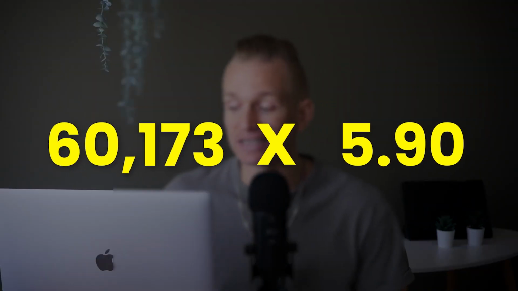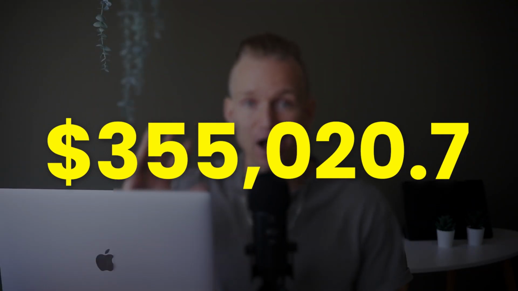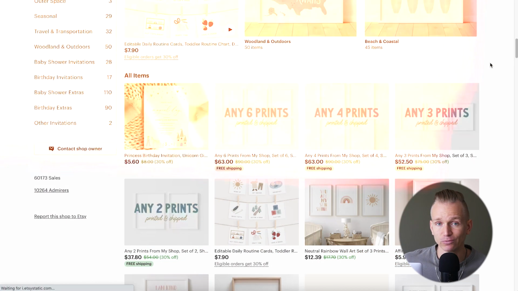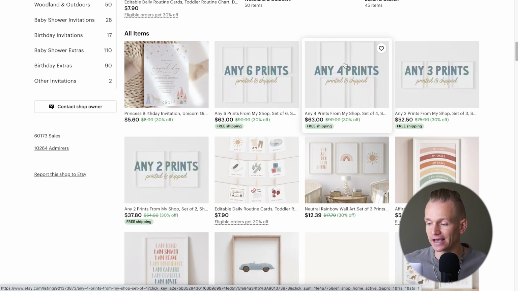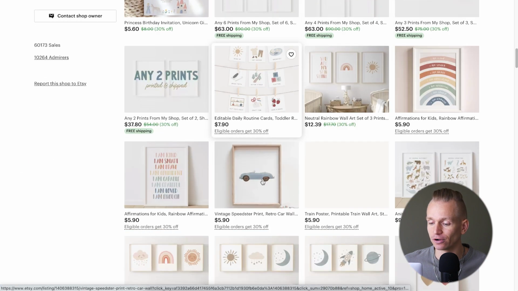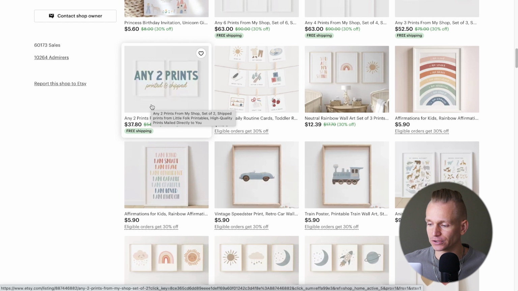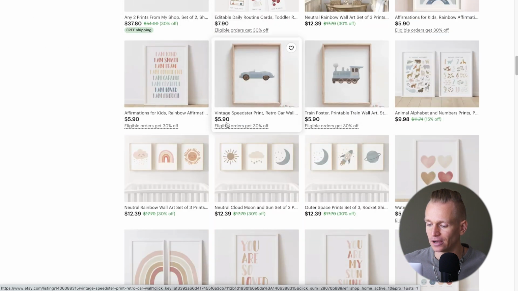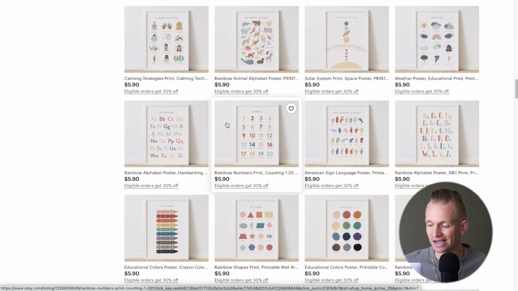If we multiply that by $6, that means that it has generated at least $180,000. And if we actually go to the store, you will see that they have a lot of different packages. So here, for example, this one is $63, this one is almost $40, $12, so on and so forth. So it's actually probably even a lot more than just